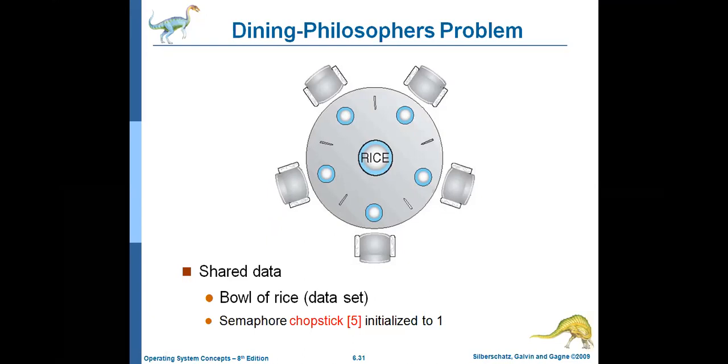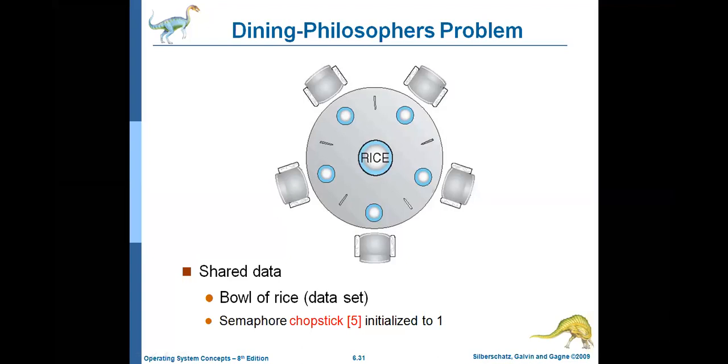So what does he have to do? This philosopher needs to check whether these 2 are taking the food or not. If these 2 are not taking the food, it means these 2 chopsticks are available, so he can take the food and then keep the chopsticks back on the table, so that this fellow can take this chopstick and this fellow can take this chopstick. Likewise, each and every philosopher has to check for availability, whether the neighboring philosophers are taking the food or not.